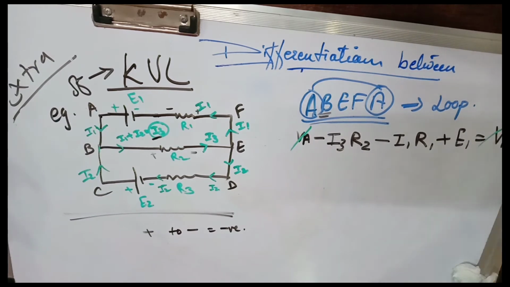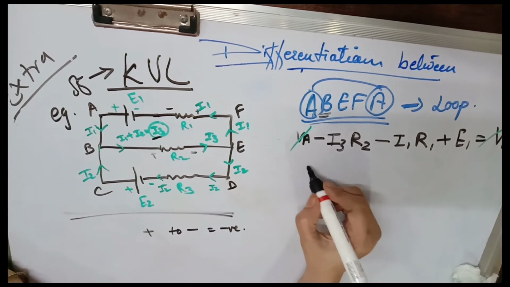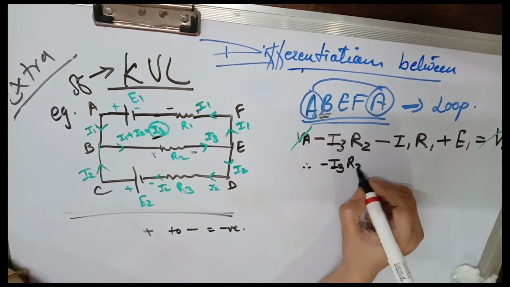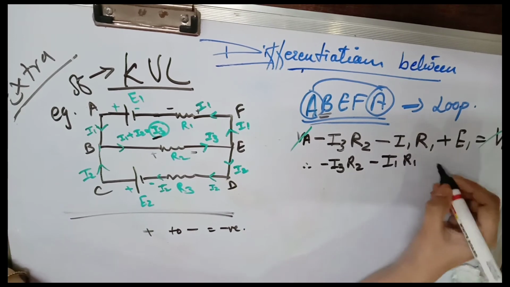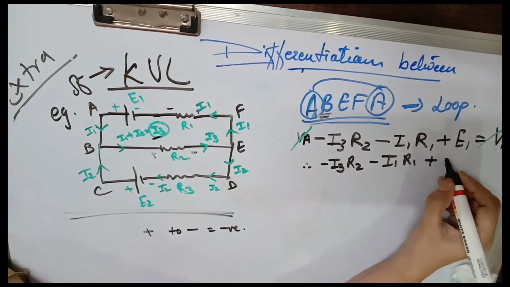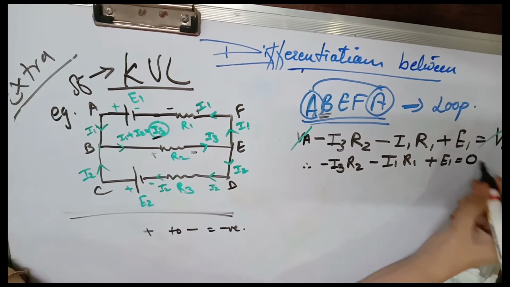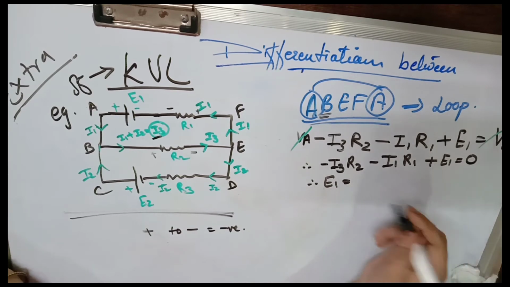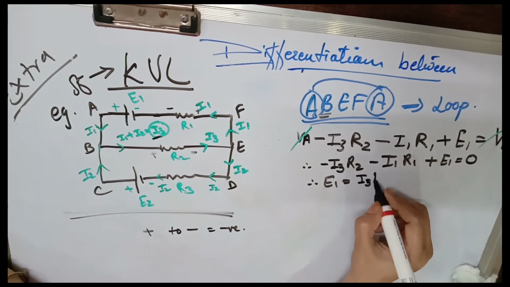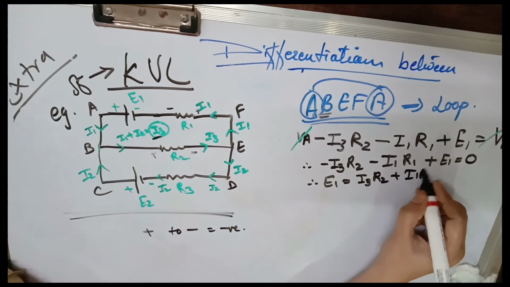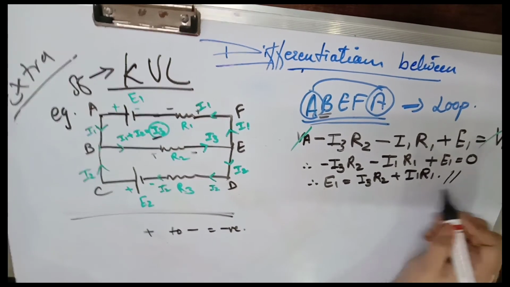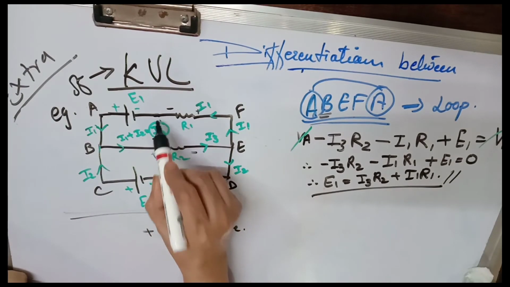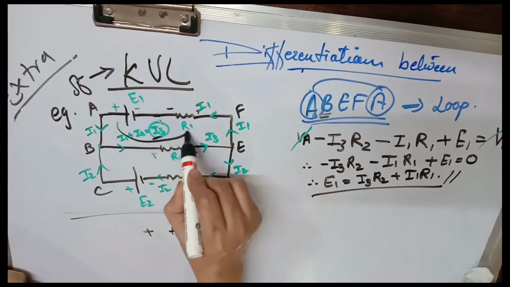Now VA gets cancelled, then we get minus I3 R2 minus I1 R1 plus E1 is equal to 0. Therefore everything will go on the opposite side of the equal sign, and it will become plus. So E1 is equal to I3 R2 plus I1 R1.